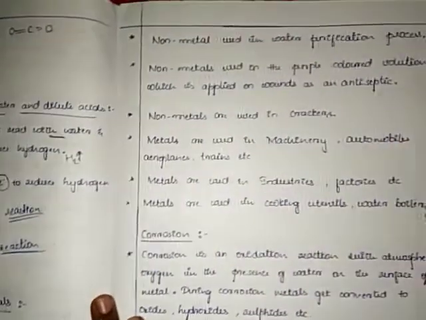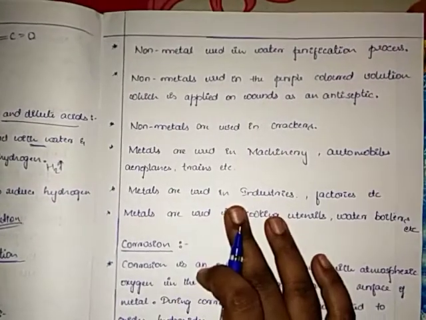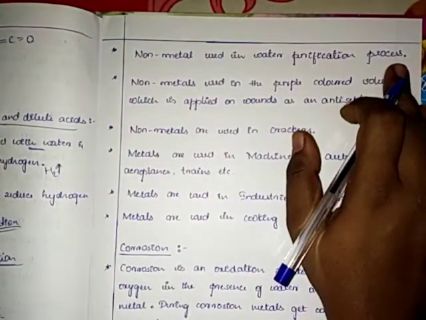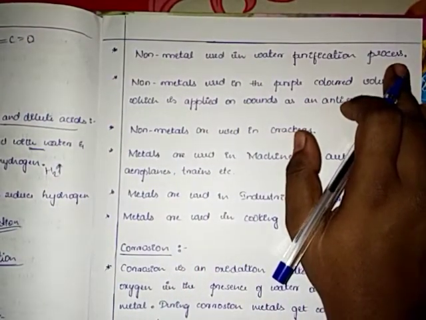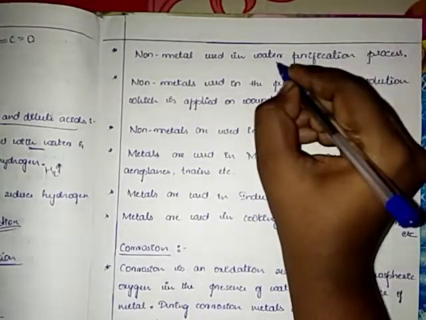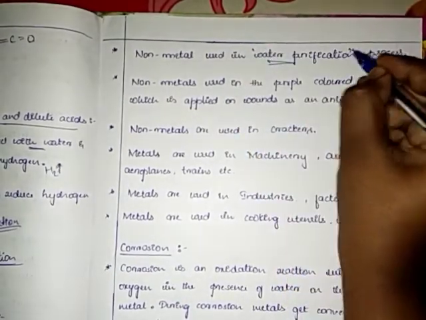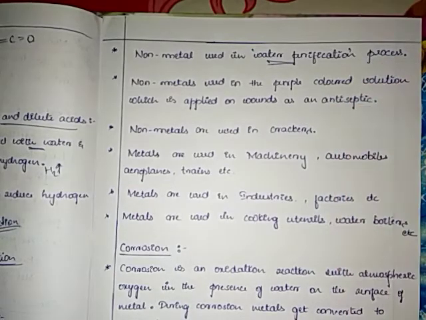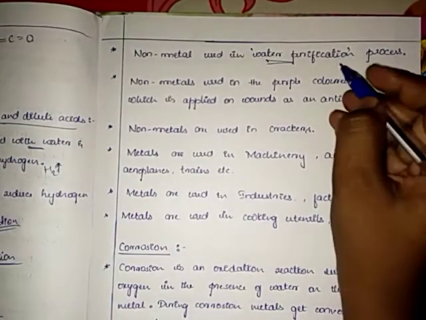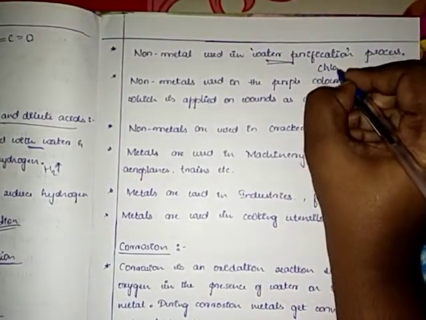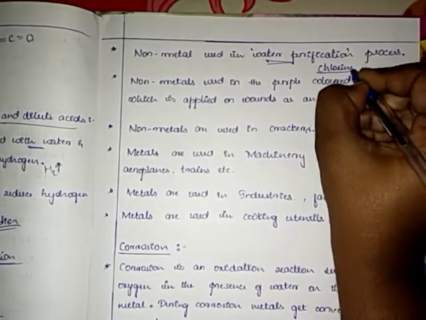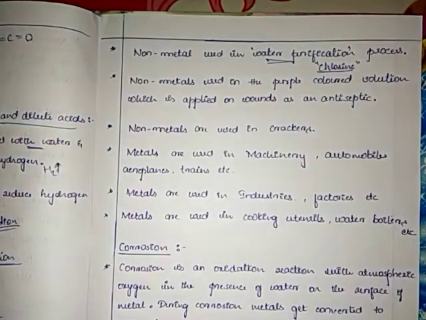Okay, so the third point is non-metal used in water purification process. So non-metal is used in water purification. So to purify water we use a non-metal. Which is that non-metal that we are using? That is chlorine. Chlorine we are using for water purification.